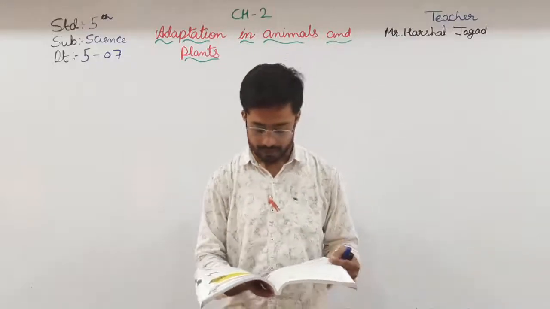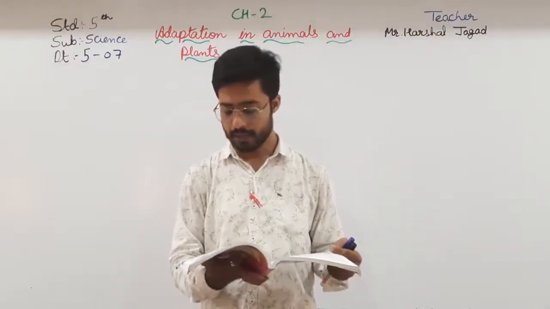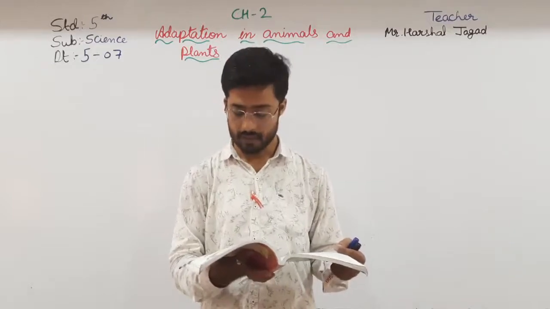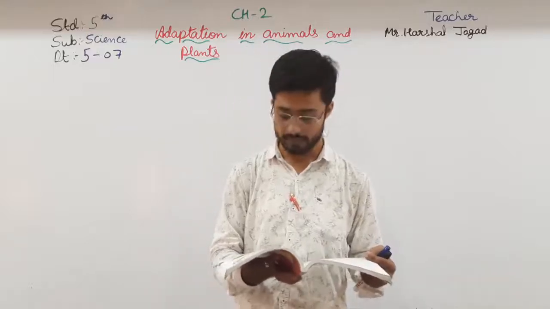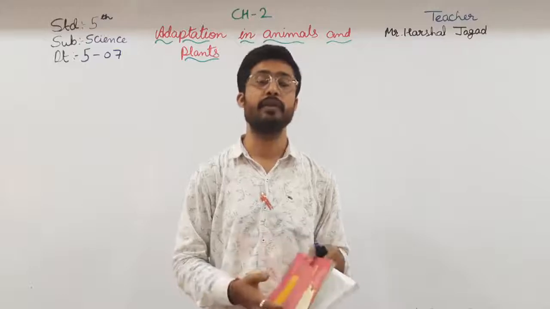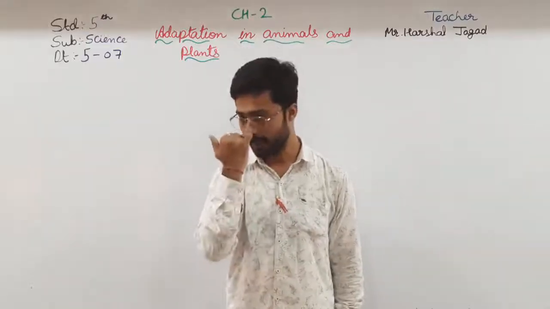camouflage. The stoat is usually reddish brown in color, but in the northern latitudes where it snows during winter, the stoat has a snowy white coat that blends with the background. This is called camouflage, a type of adaptation. What is camouflage?